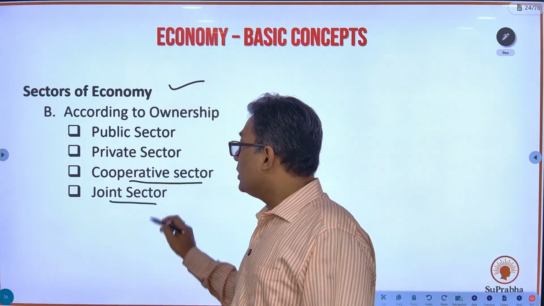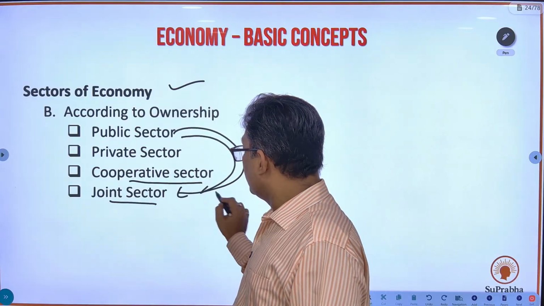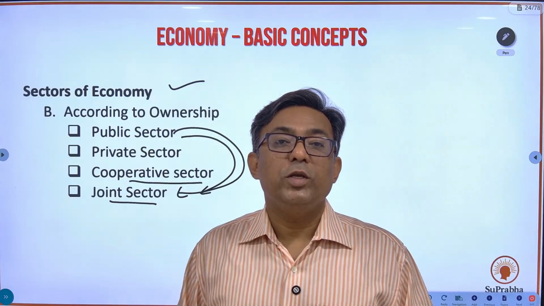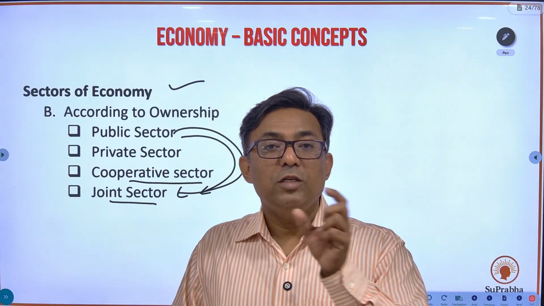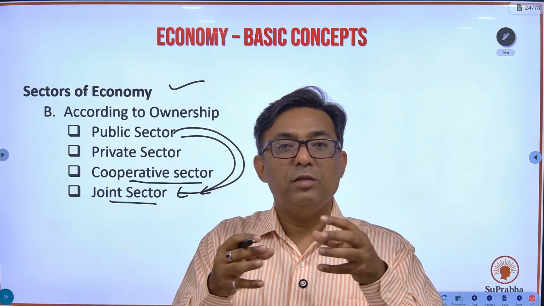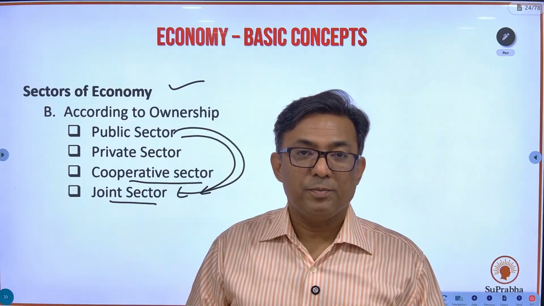Okay, आणि joint sector, whenever you have public plus private both doing some economic activity, that is a joint sector. For example, Maruti Suzuki is a Japanese company, Maruti is Indian government. Both have come together to manufacture the car, so this is a joint sector.